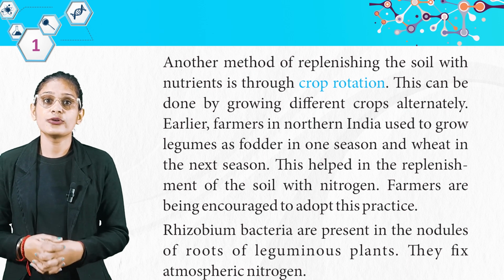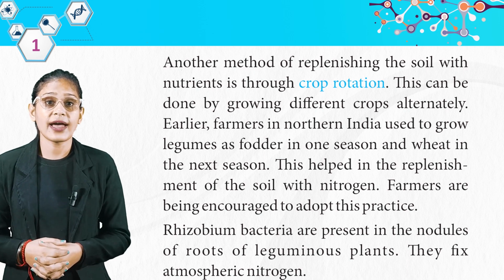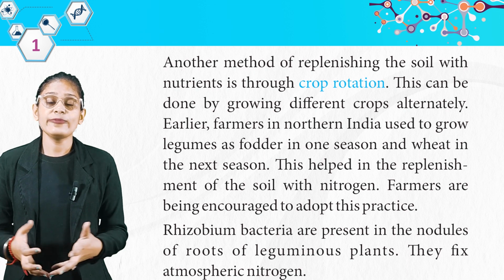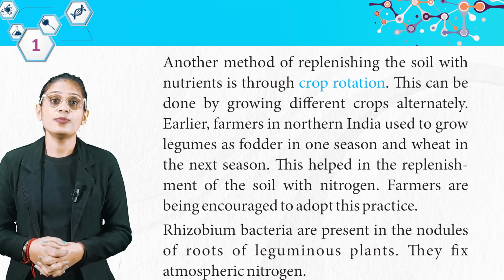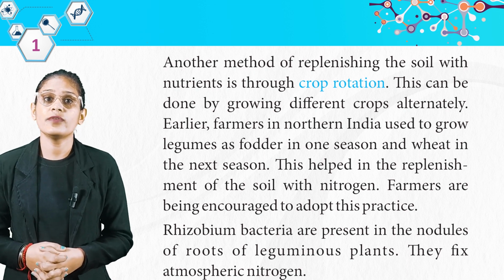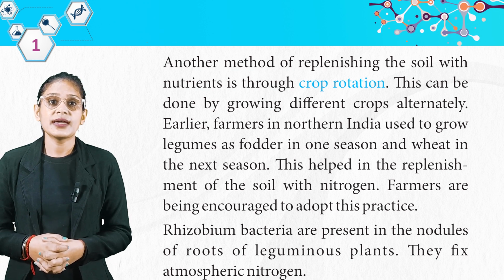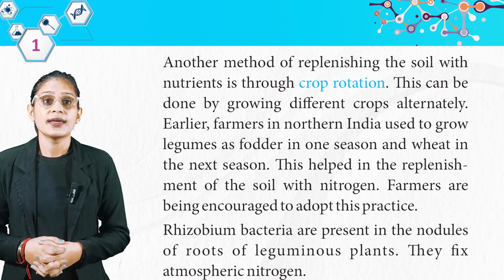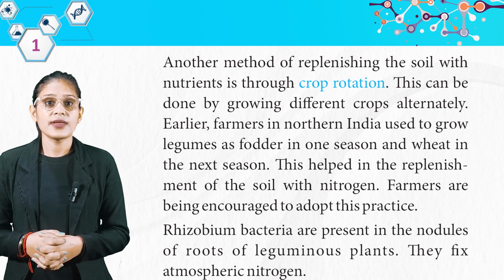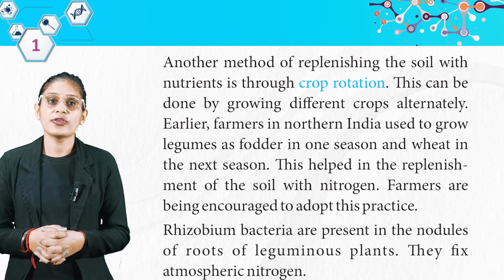Earlier, farmers in northern India used to grow legumes as fodder in one season and wheat in the next season. This helped in the replenishment of the soil with nitrogen. Farmers are being encouraged to adopt this practice. Rhizobium bacteria are present in the nodules of roots of leguminous plants.